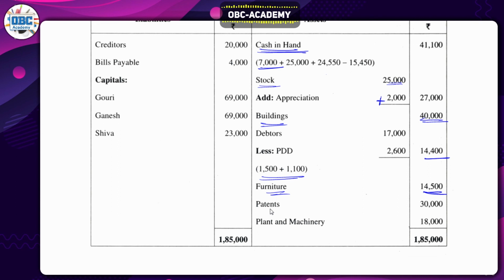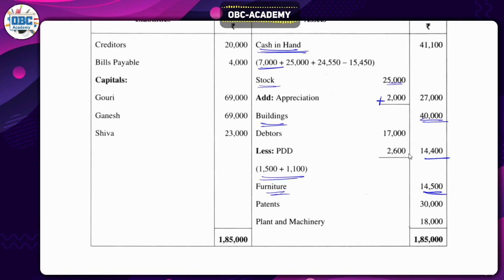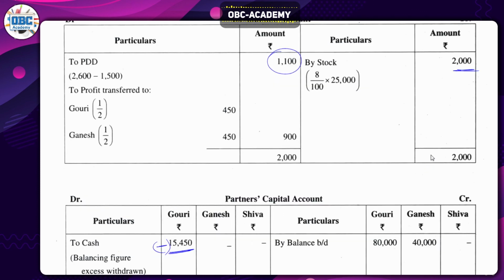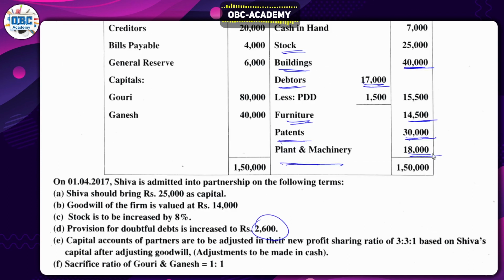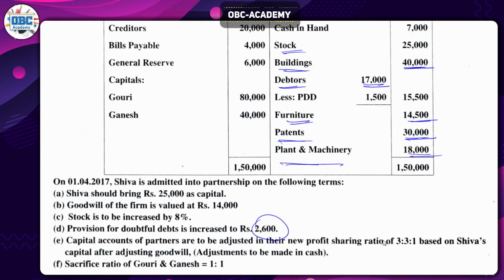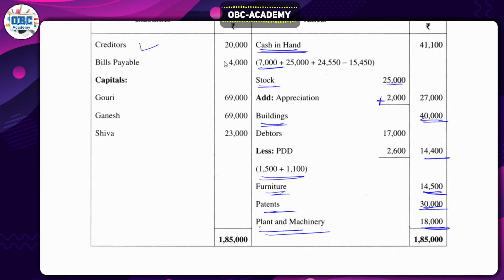Next, we have patents. We have 30,000 rupees and that will be recorded as it is. So patents 30,000 and plant and machinery also 18,000. Is there any plant and machinery depreciation? No, we don't have any depreciation, so we'll write plant and machinery 18,000. Next, if we move back to liabilities, creditors again the same, bills payable again the same, 4,000 and 20,000, we'll write those two. So creditors and bills payable 4,000 rupees.